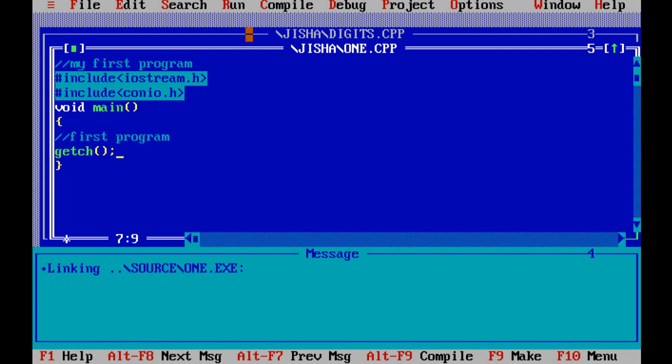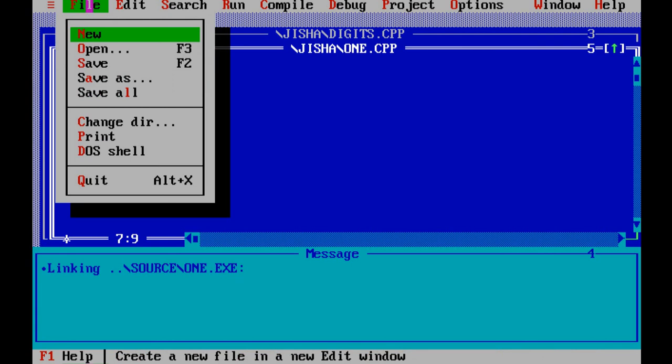This is the process for executing a C++ program. After completing, you can exit from this C++ software. For exiting, you can use the quit option. File, Quit.